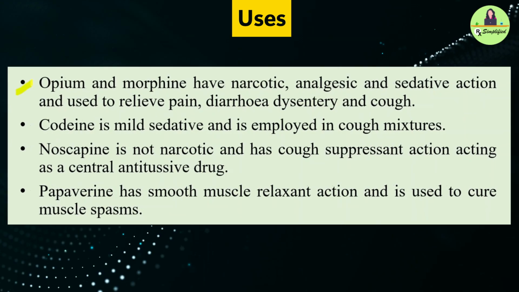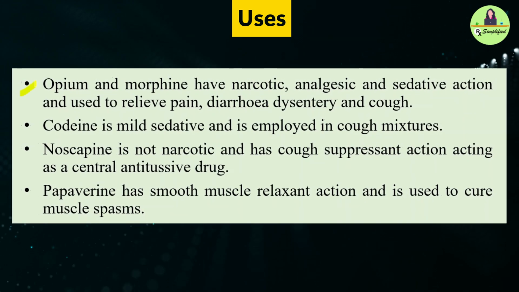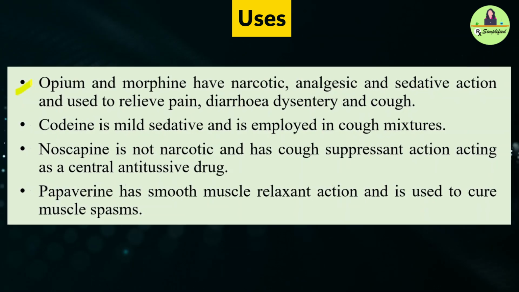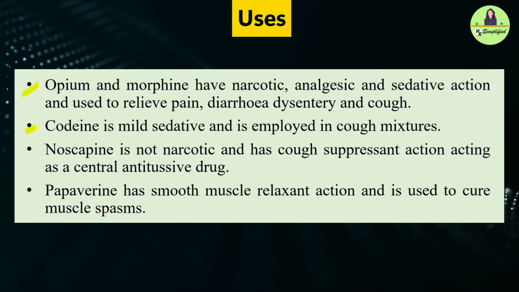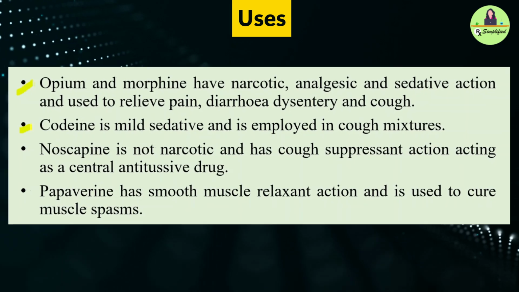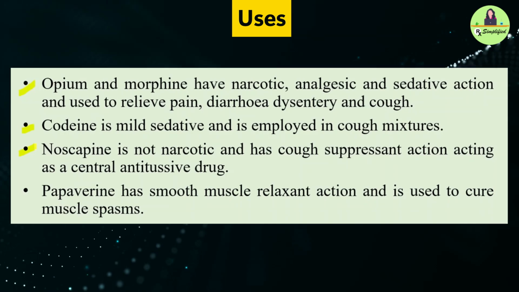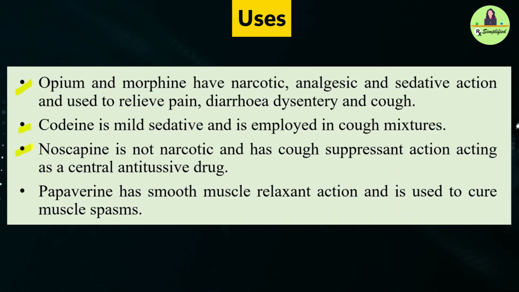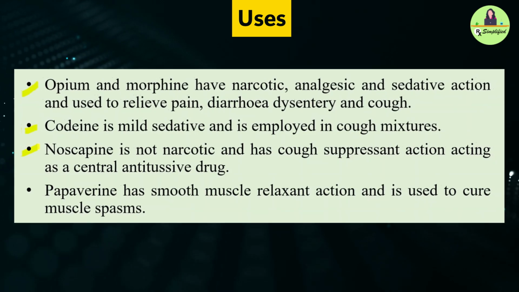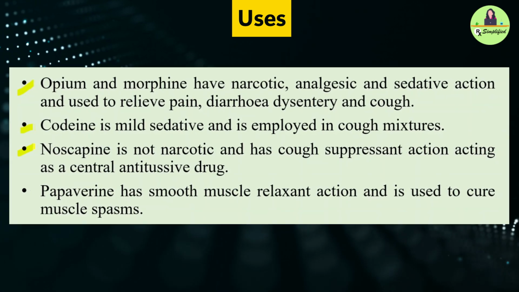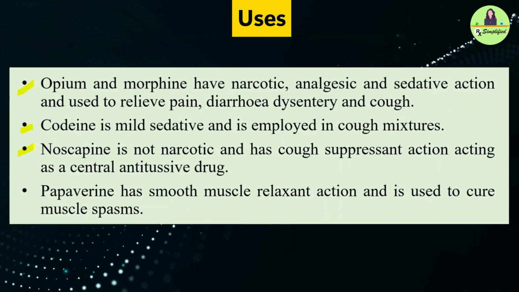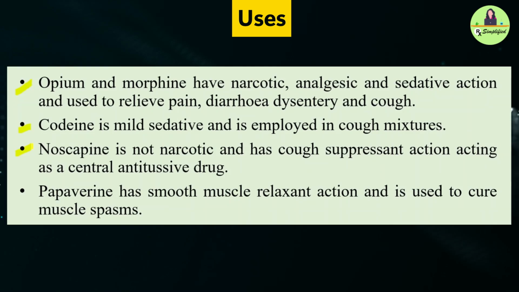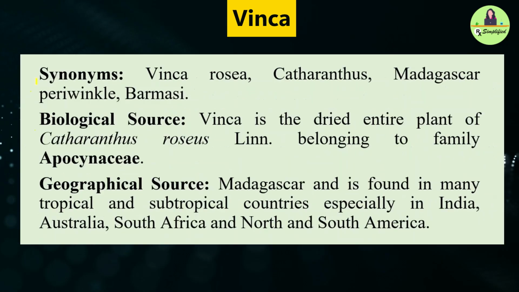Opium and morphine are powerful narcotics with analgesic and sedative effects used to relieve pain, diarrhea, dysentery, and cough. Codeine is a mild sedative commonly found in cough syrup. Noscapine is unique. It's not a narcotic but works as a central antitussive to suppress cough. Papaverine, on the other hand, is not an opioid but a smooth muscle relaxant helping to treat muscle spasms. These alkaloids have diverse medical uses, making them essential in medicine.